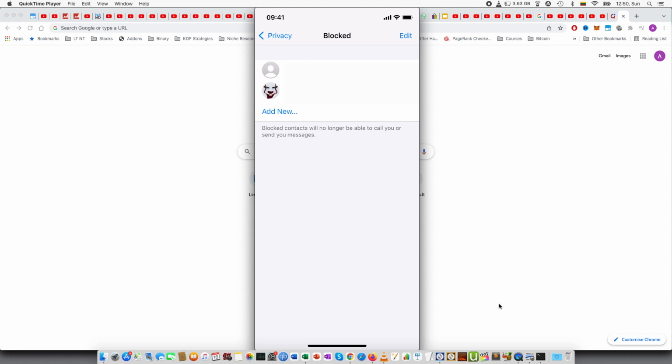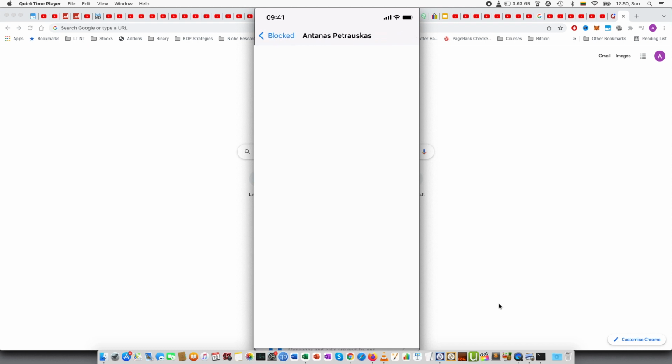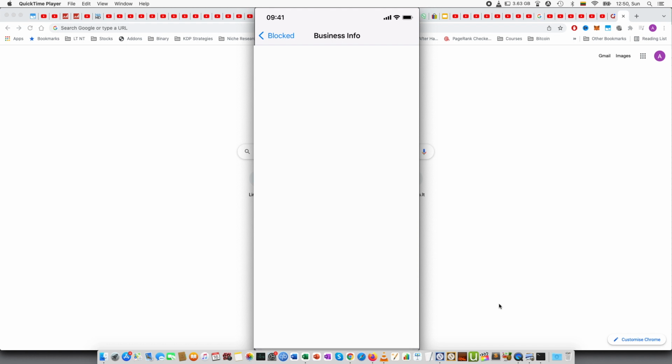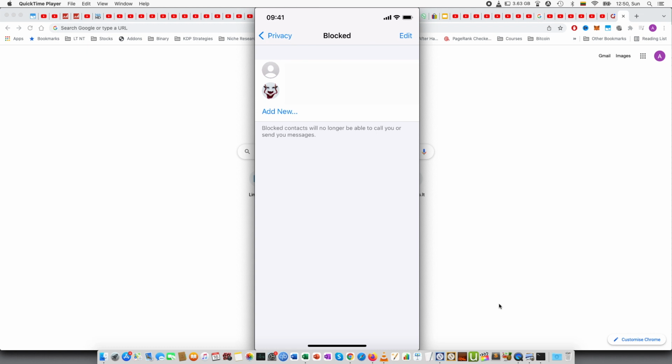And also you can press edit and then delete the blocked contacts, so they will no longer be blocked, or go in the same way here, scroll down, and then you can unblock the same person. So this is how to block a person or unblock on WhatsApp.